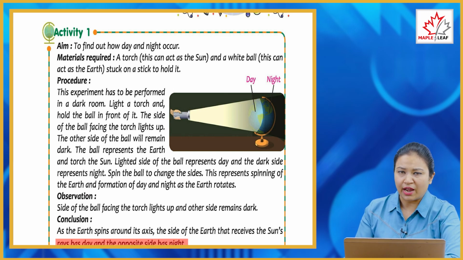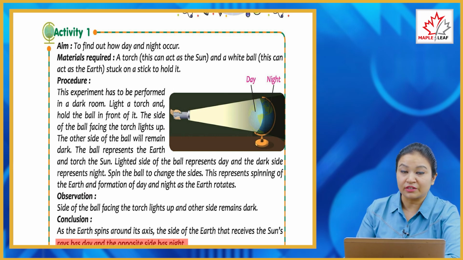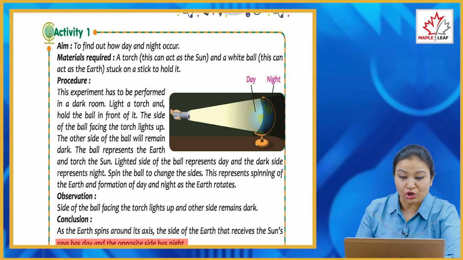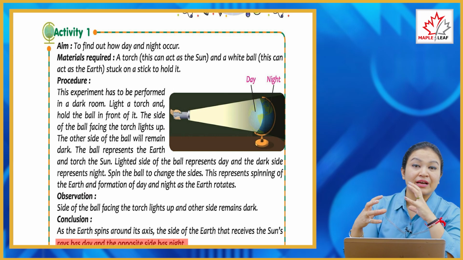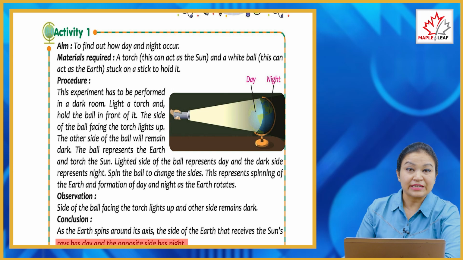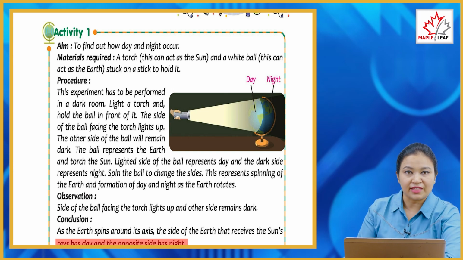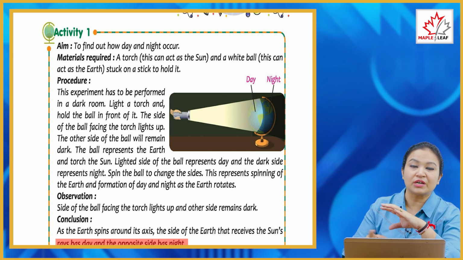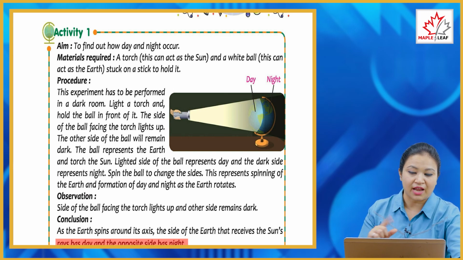So you have to do an activity here to find out how day and night occur. What do you need for that? You need a torch and a ball, and you need to be in a dark room. What you have to do is shine the torch on that ball. You will see the lighted part of the ball will remain light and the other side of the ball will remain dark. That is why it is said that the part of the earth which faces toward the sun has day at that time, and the other part of the earth which does not face the sun has night.